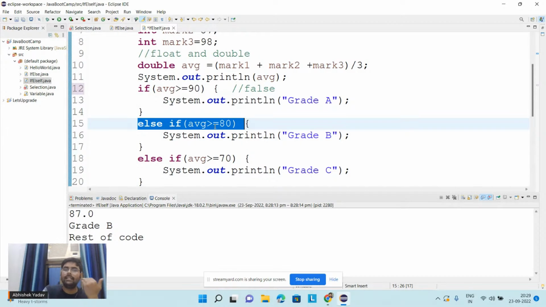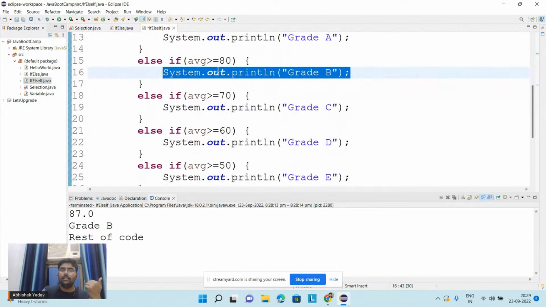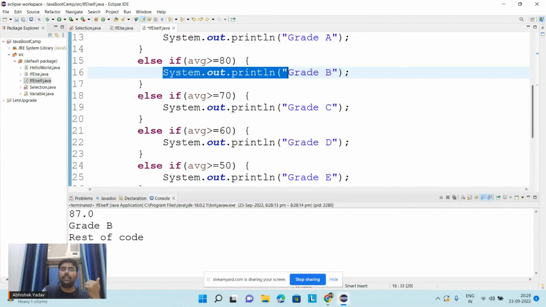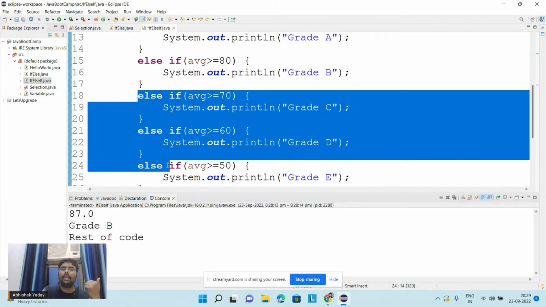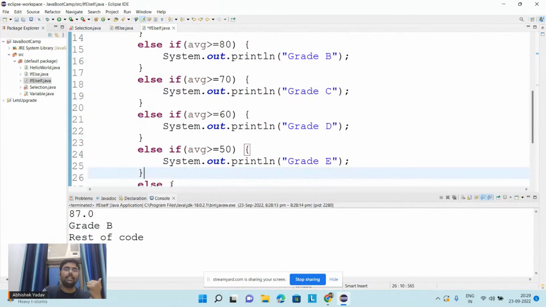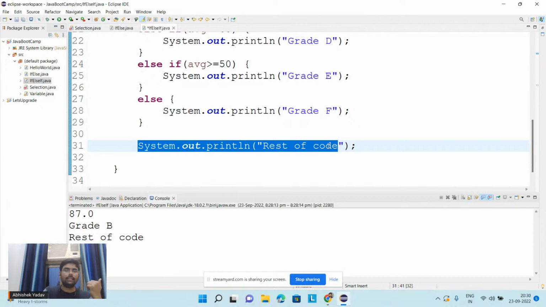Yes, it is. So the system will execute line number 16. That's why we are getting grade B as the answer. After the condition is true and the code is executed, we do not execute the remaining else if statements. And after that, we are printing this else part. You guys are getting it? The flow is clear, right?